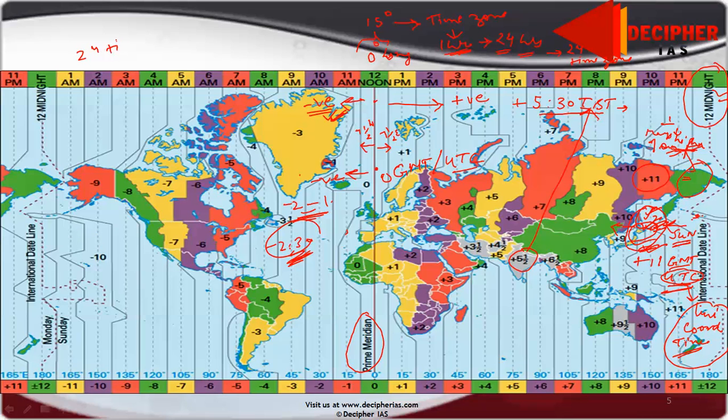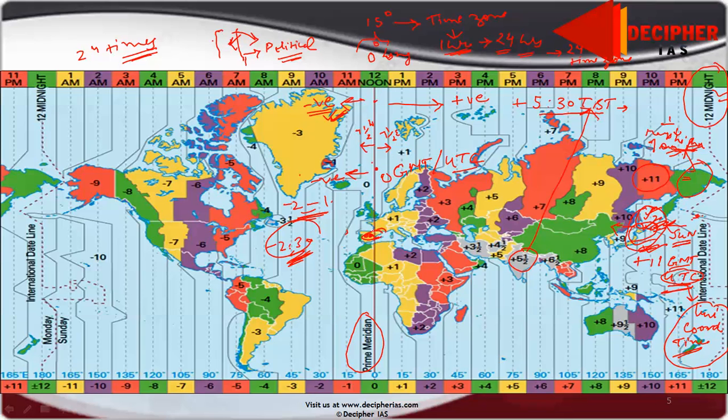Now it is not necessary that if a country is in one time zone, it will adopt that same time zone. It can also adopt another time zone, because frontiers or borders are not divided on the basis of longitude. They are divided on the basis of political considerations. I can give you an example. See here, you can see this region.